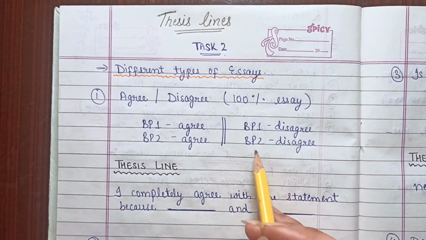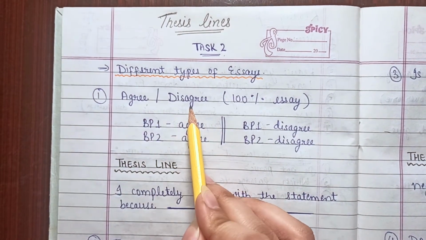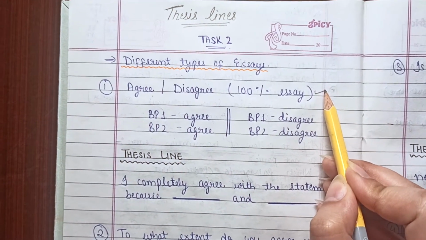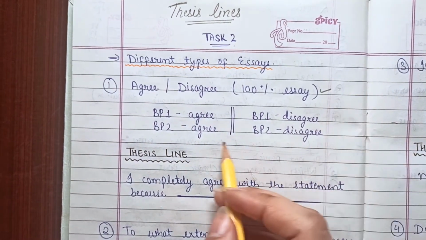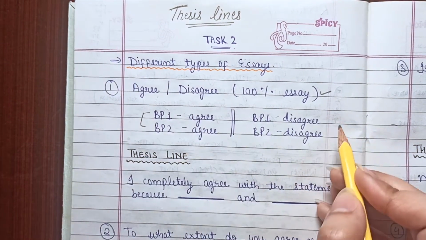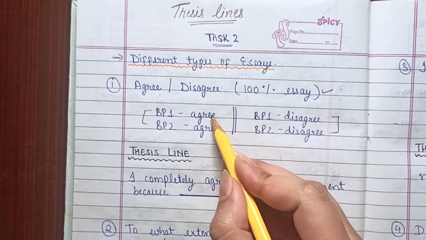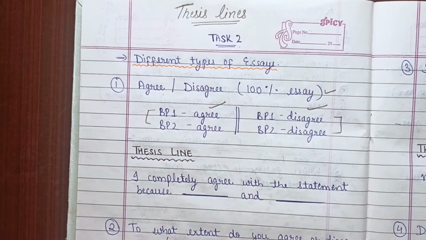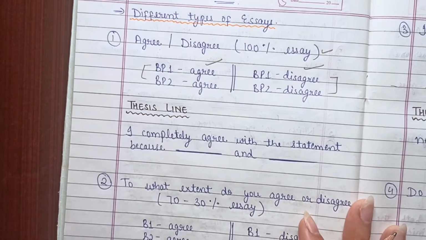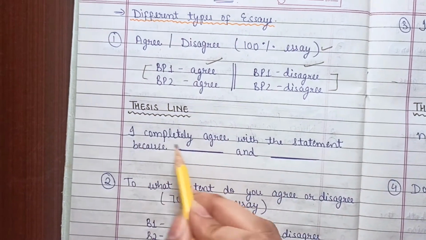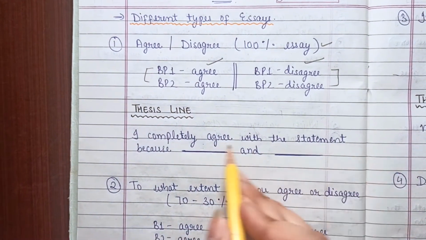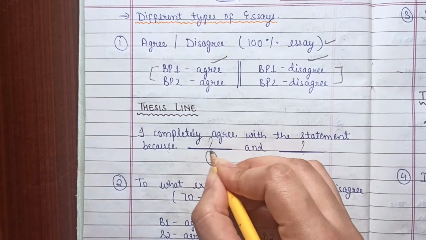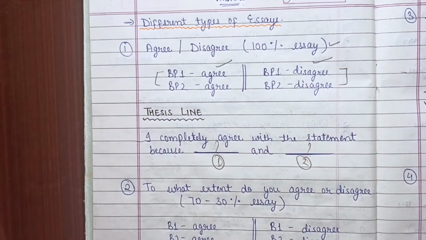So the first type of essay is the agree or disagree essay. This is a 100% essay, as I have explained in my previous video. Why so? Your structure may be this or maybe this, right? You may agree with the statement or you will disagree with the statement. You will go with one of the sides. So the thesis line you will write in the introduction is, I completely agree with the statement because dash and dash. Here come the ideas, the first idea and the second idea, right?